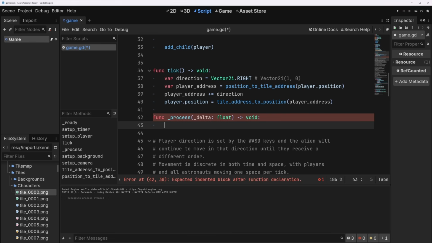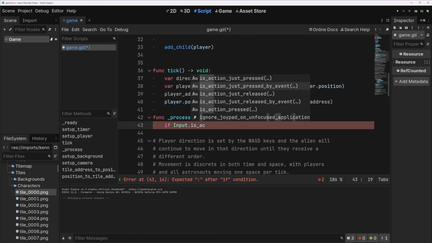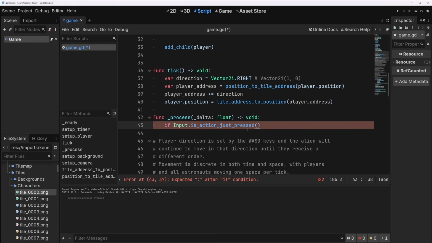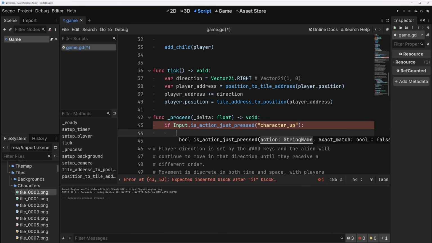And here we go. So we'll do if Input.is_action_just_pressed. Do we want pressed or just pressed? I think we'll do just pressed. My thought here is that we store whatever the value is, and then until a different value is selected, we will keep it. So it doesn't matter if it's pressed or just pressed. But we'll do character up. And then here we're going to store a direction.